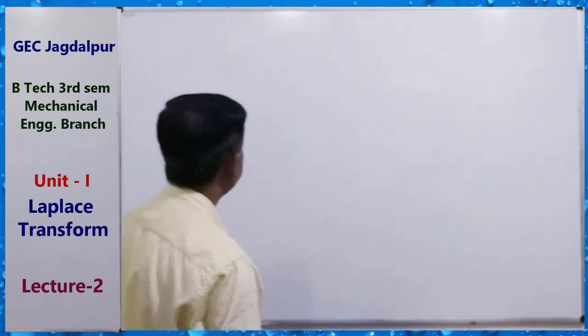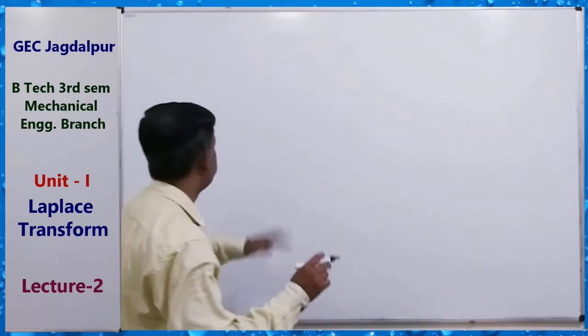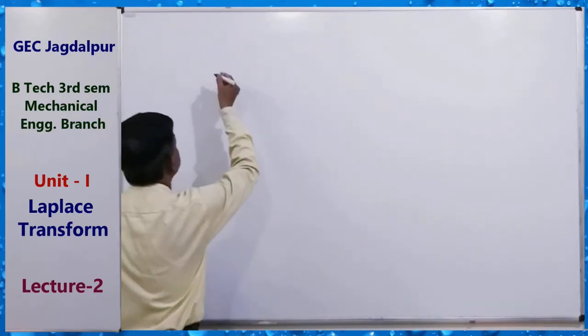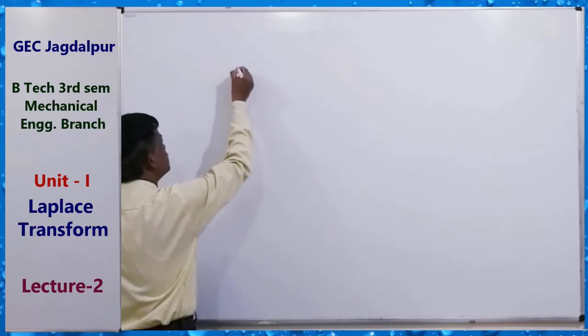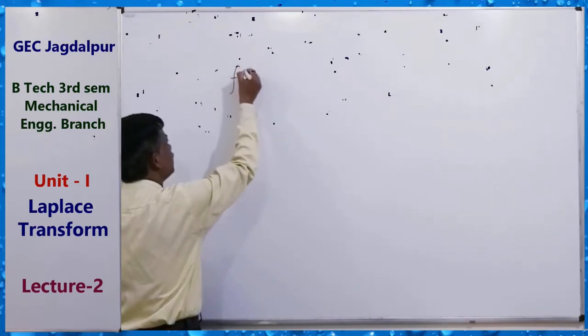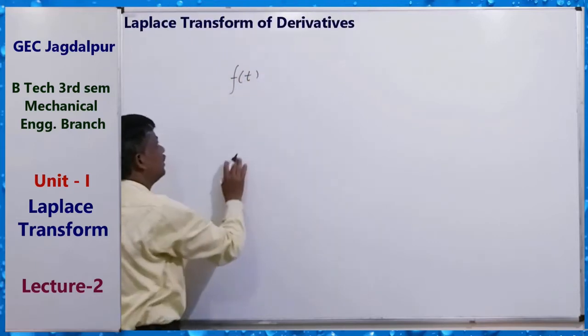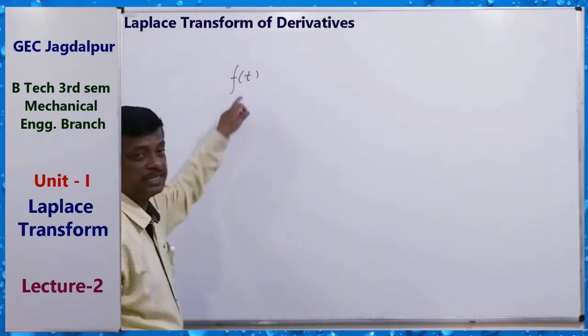Now, Laplace transform of derivatives of f(t). This is our function f(t). Derivative of f(t) means f dash t.